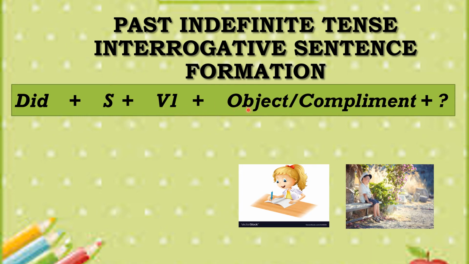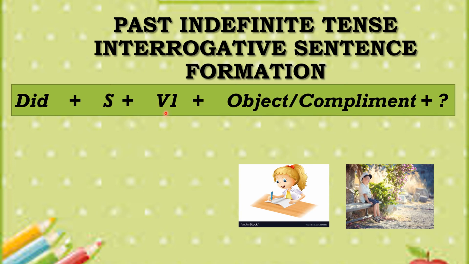Then you add the object or the complement, and obviously at the end of the interrogative sentence we used to have a question mark. So you'll put the question mark. See the formula once again. Did plus subject plus V1 plus object or complement plus question mark.